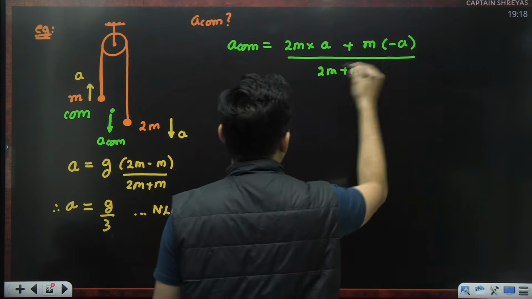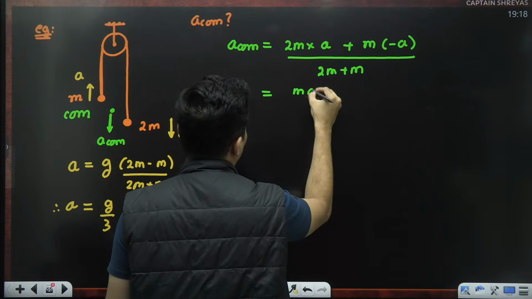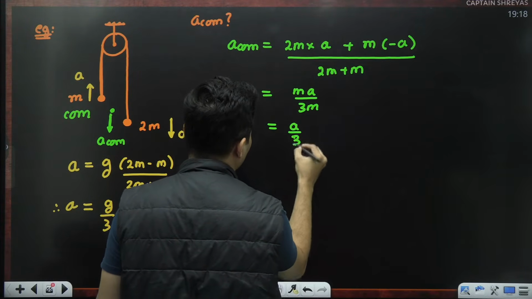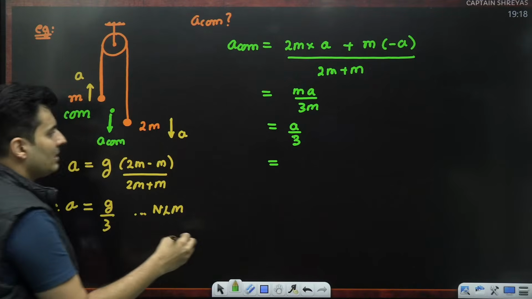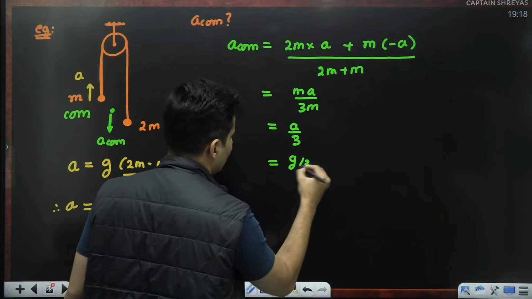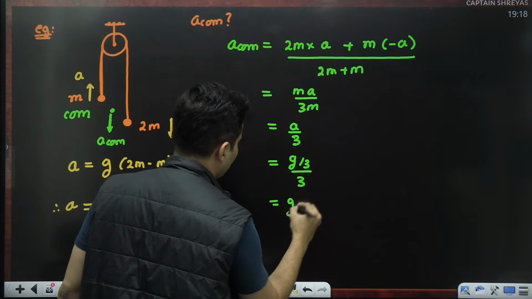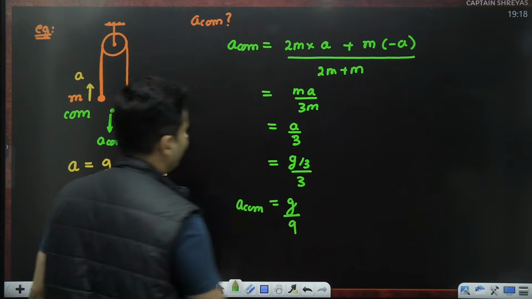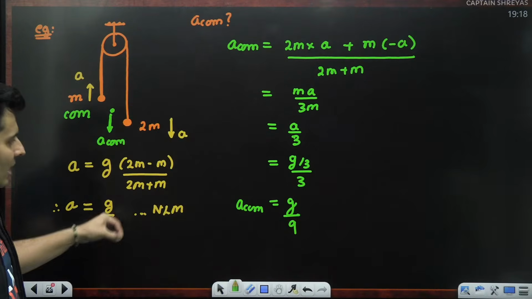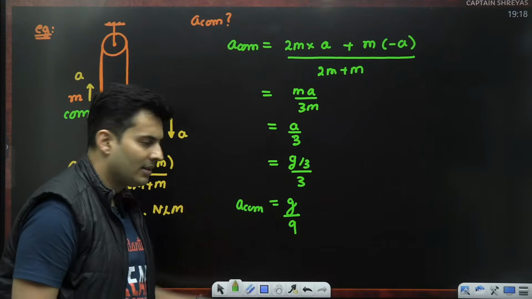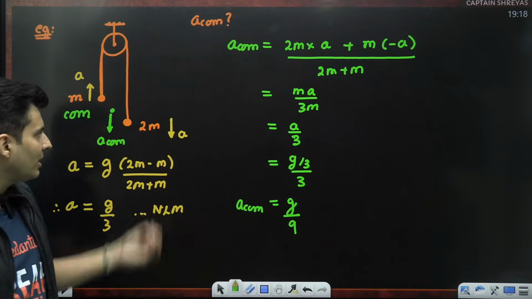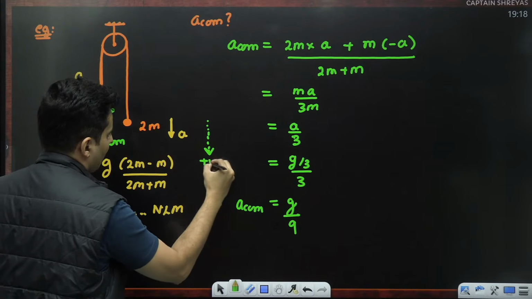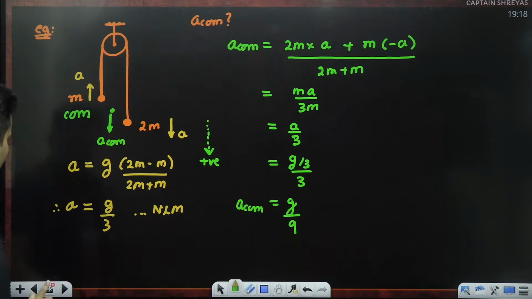2 minus 1 is 1. So it will just become ma divided by 3m. m cancels, so it will become a by 3. But a itself was g by 3. So hence it will become g divided by 9. That's the acceleration of the center of mass. It goes down, and hence the answer has come out positive, because that's what we assumed as the positive direction. Perfect. But you know what?